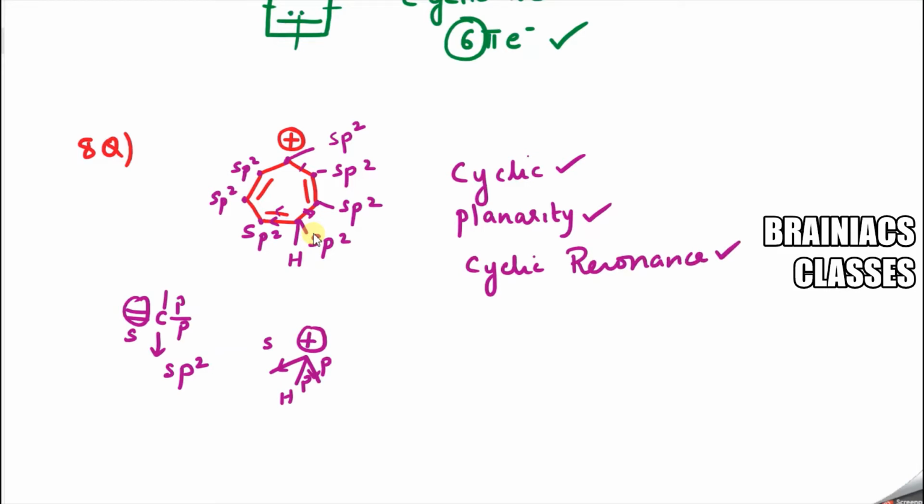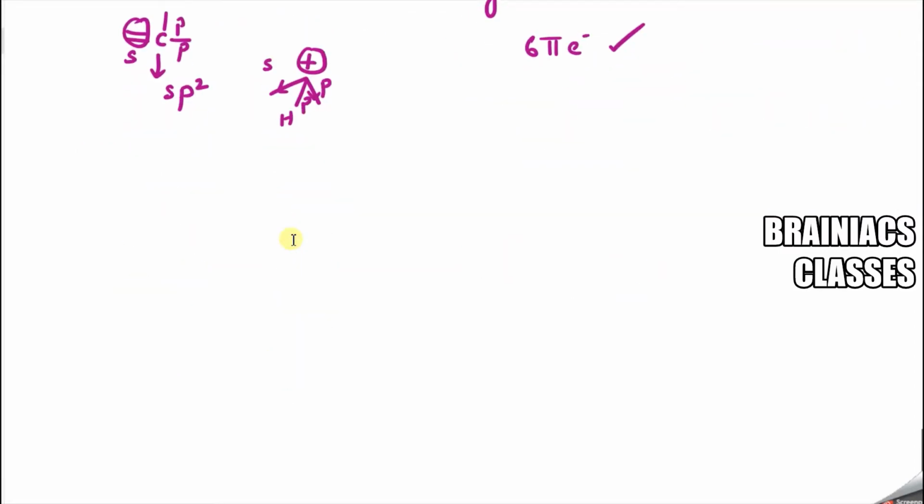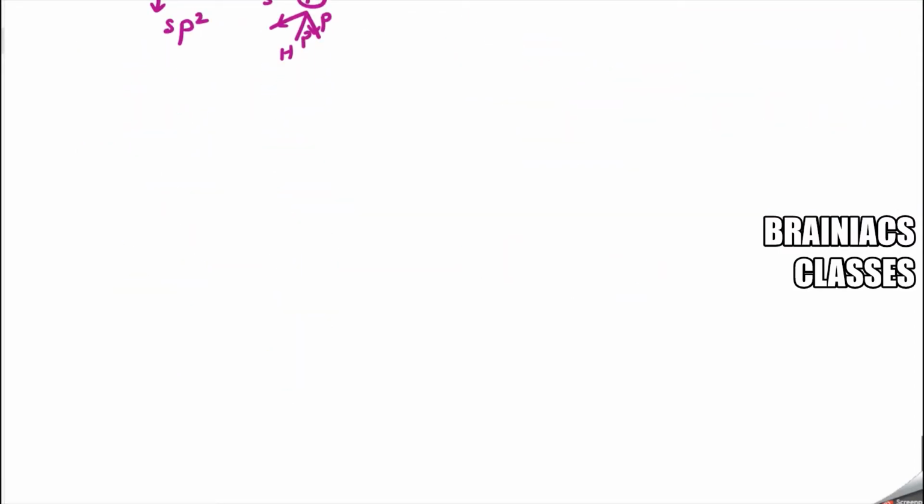Next we count the number of pi electrons. 2 present here, 2 present here, another 2 present. So totally 6 pi electrons. So 6 pi electrons means it follows Huckel's rule. So the compound is what actually? Aromatic. Understood? Okay. Now let's start doing the next question.